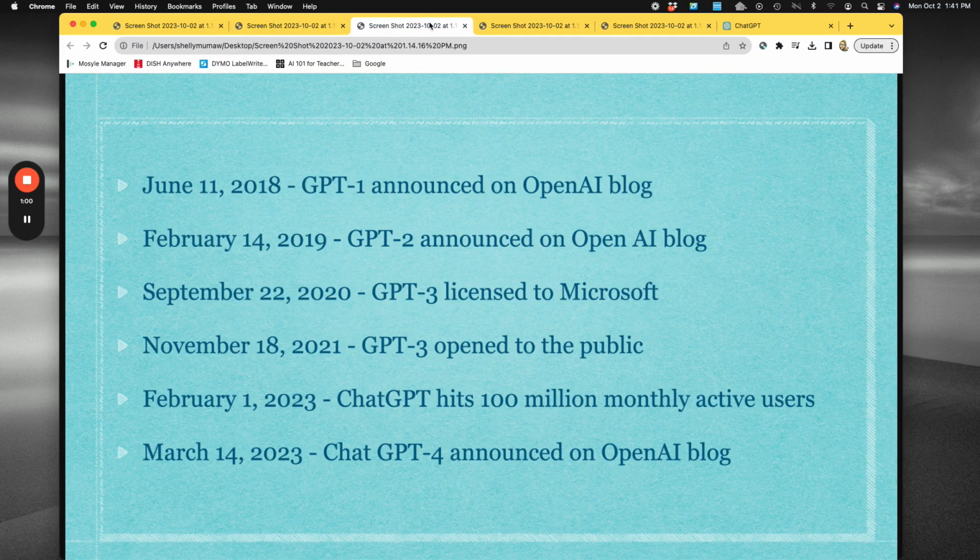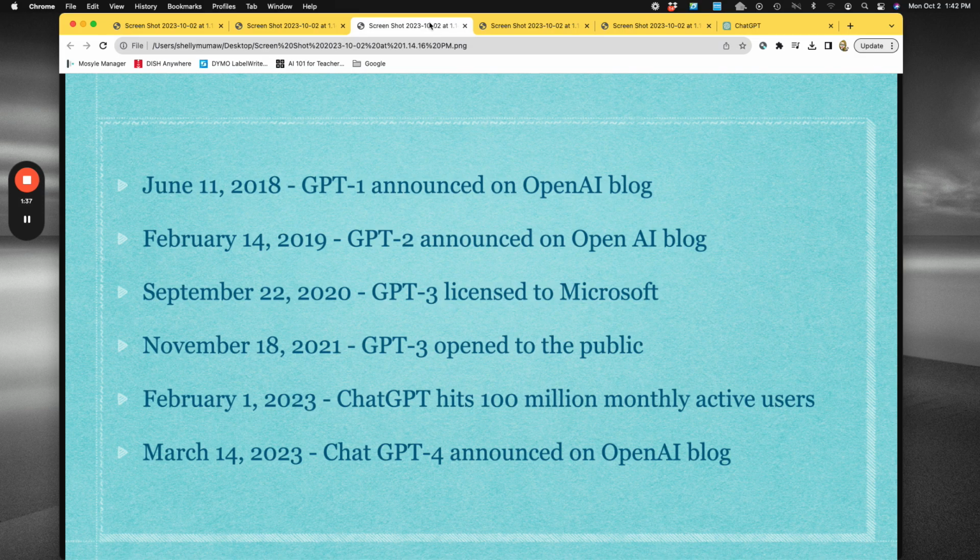The timeline of ChatGPT is very interesting in terms of how quickly this has developed. On June 11th of 2018, ChatGPT 1 was announced with their OpenAI blog. A year later, February 14th in 2019, ChatGPT 2 was announced, and then in September of 2020, ChatGPT 3 was licensed to Microsoft. And then on November 18th of 2021, ChatGPT 3 opened to the public.